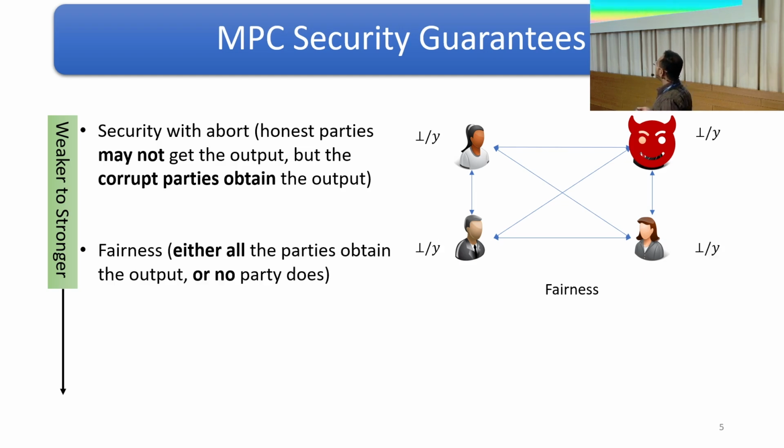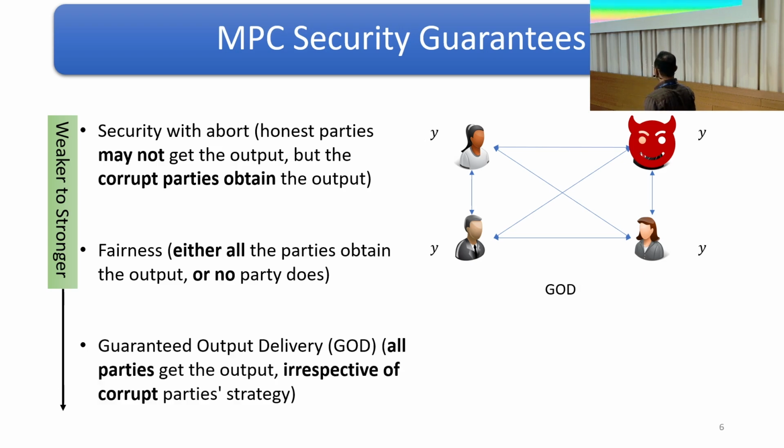A slightly stronger notion is fairness, in which an adversary can still choose to abort a protocol. However, if it prevents the honest parties from learning the output, it doesn't get the output either. That is, either all the parties get the output or no one does. And finally, the strongest security guarantee is guaranteed output delivery, or in short, GOD, which says that irrespective of the corrupt party's identity, all the honest parties always get the output.